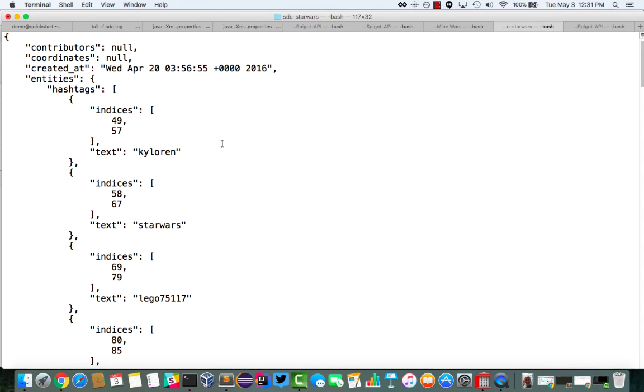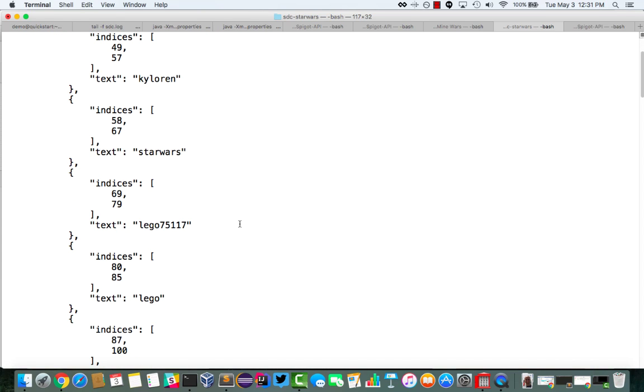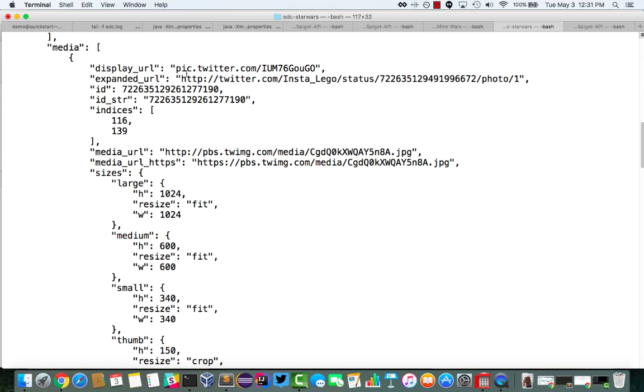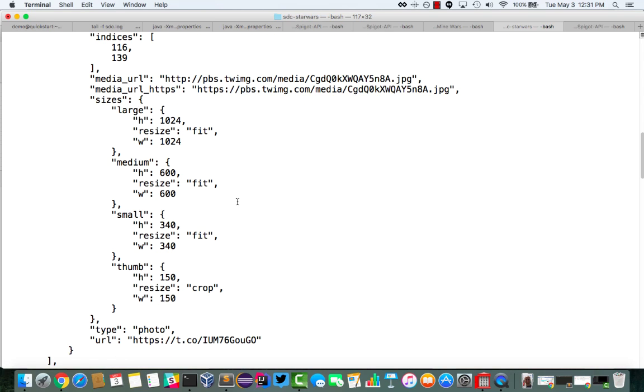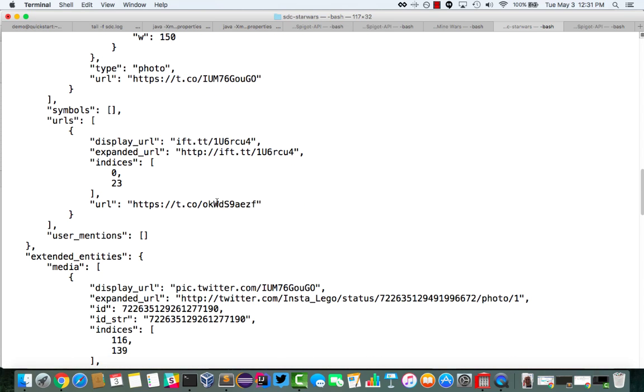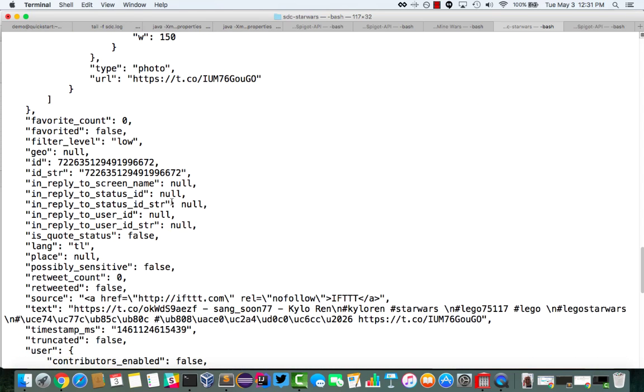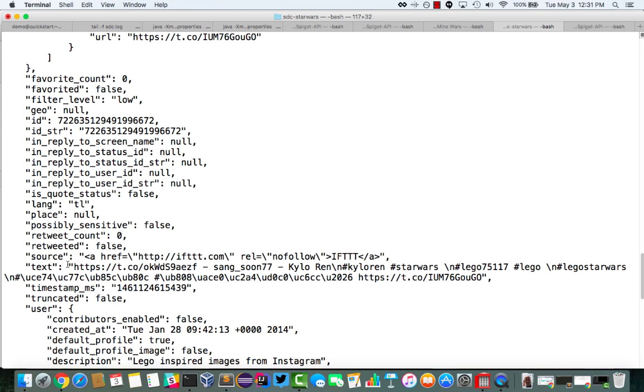I've pre-printed a single tweet here, and you really get all the information, all the metadata on the given tweet. So all the hashtags are broken out there, any images shown in the tweet, any image mentions, URLs here. You really get a lot of data, but the core of it, of course, is the tweet text here. And this one happens to mention Kylo Ren and some Lego Star Wars.